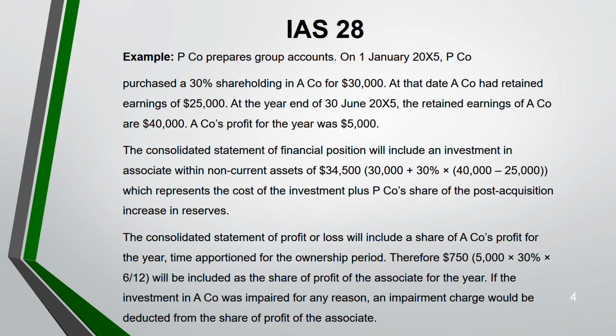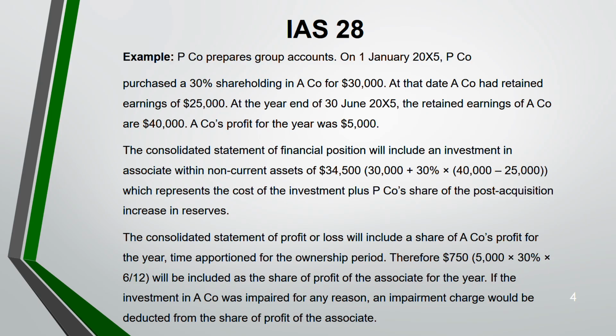Okay. So here profit is 5,000, but that is for the year you are given. You have to take 30% of it because that is the investor's share in that associate. And you have to take for 6 months. So 5,000 into 30% into 6 months, which is 750. So in your consolidated statement of profit and loss, you will show 750 as a share of profit of the associate.